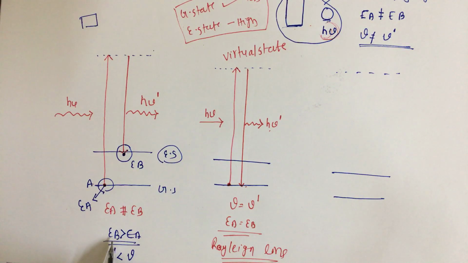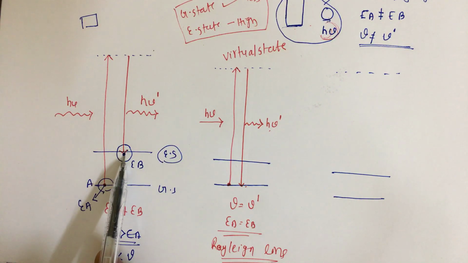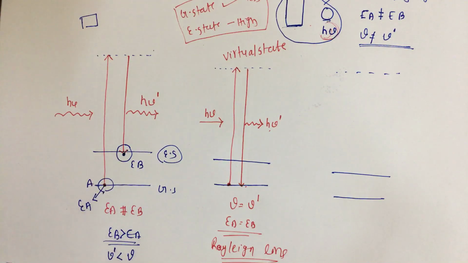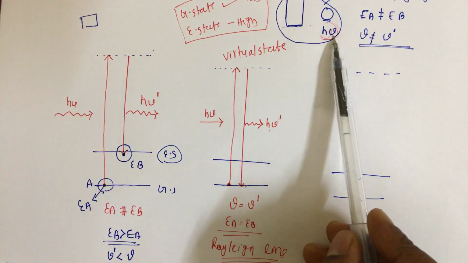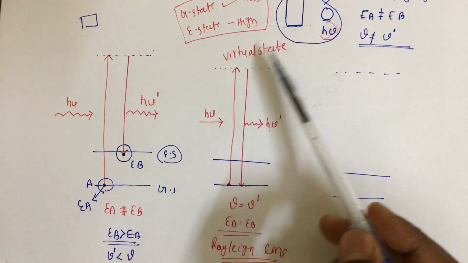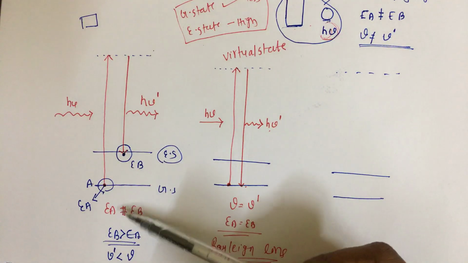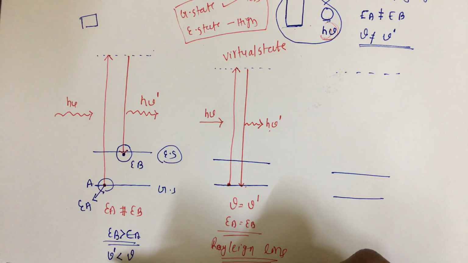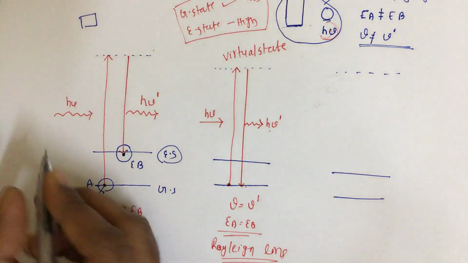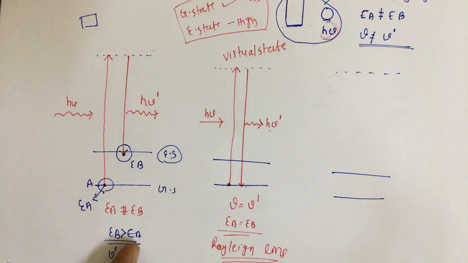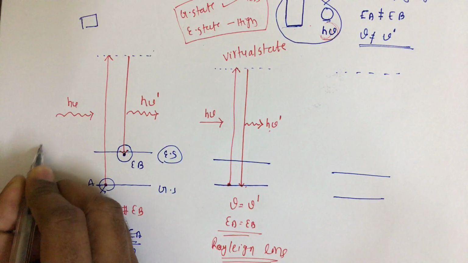We know that the final energy is greater than the initial energy because the molecule is ending at the excited state, and because some radiation is transferring from the photon to the molecule, the energy is increasing. Because of that, the scattered radiation is less than the incident radiation. So this is called inelastic collision, and this is for the Stokes lines.